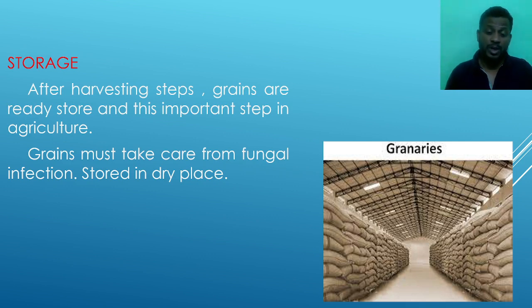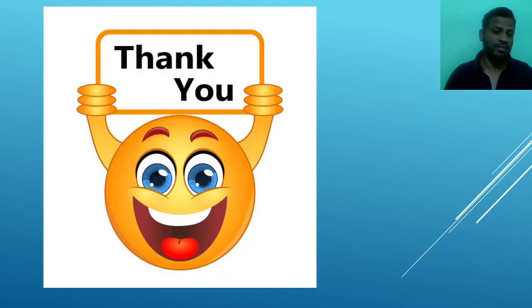When we remove the waste particles from our grains, the last step is the storage of the grains, taking care of the grains from the fungus, and storing the grains in a dry place.